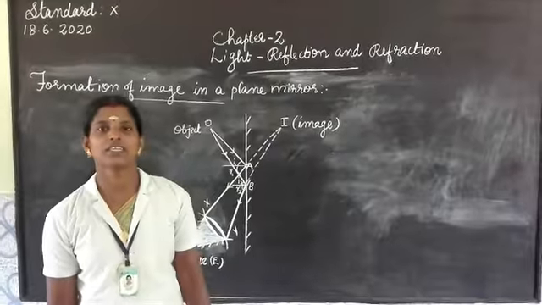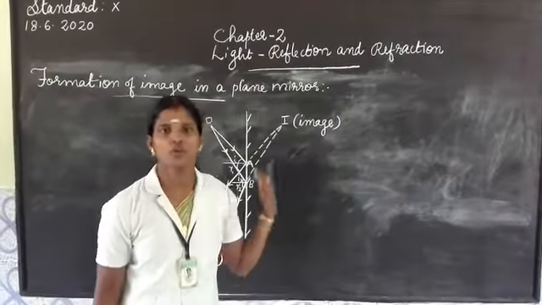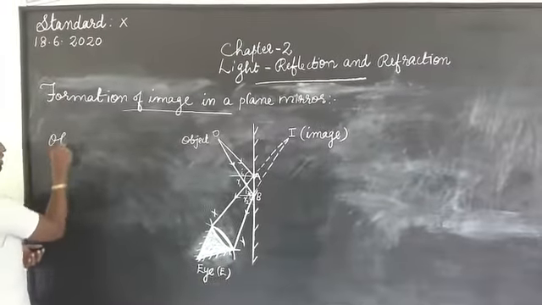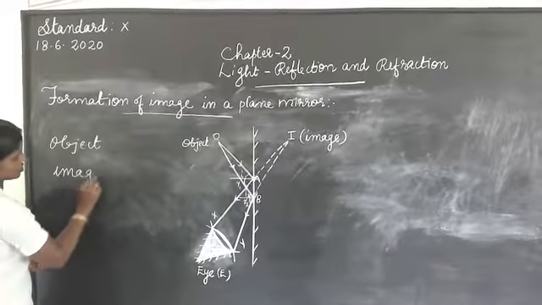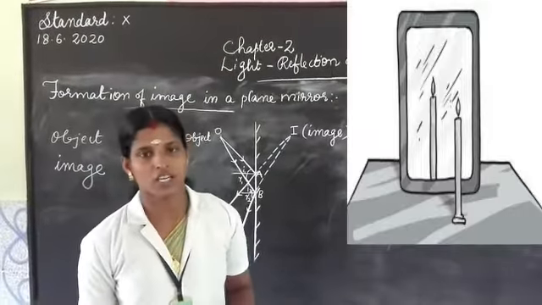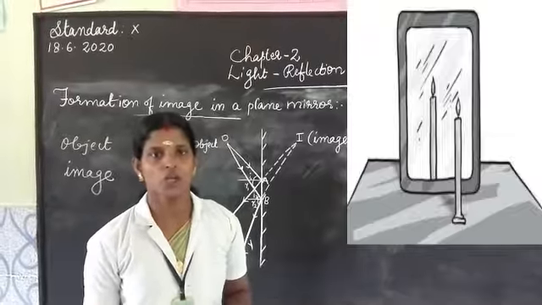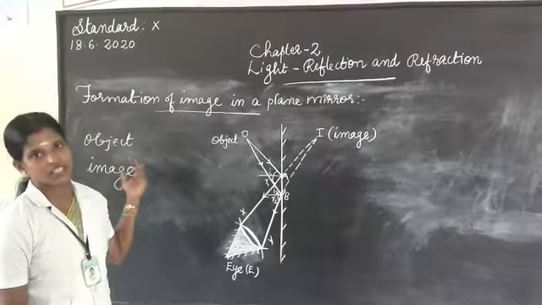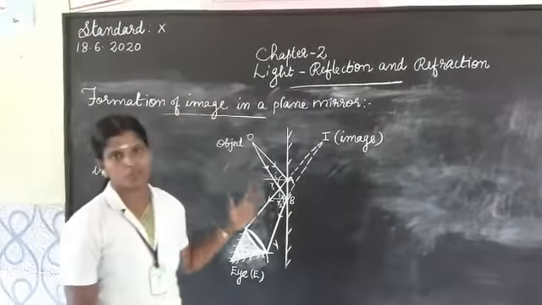Our next topic is the formation of an image in a plane mirror. Before going to that topic, we should know what an object and an image are. Object is anything which gives out light, maybe sunlight or light reflected, or light coming from a luminous object. So anything which gives out light is known as an object. It is a thing we keep in front of the mirror.